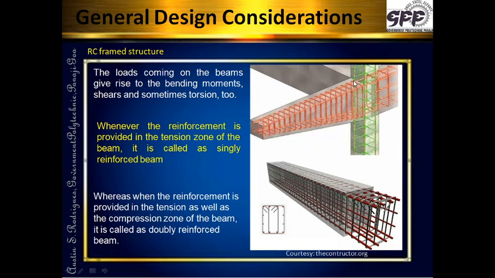So whenever we are providing the steel on the top as well as at the bottom, it is a doubly reinforced beam. Similarly over here we find that there is steel provided on the top as well as the bottom. As we see over here, steel is provided as circular dots at the top as well as bottom. This is a doubly reinforced beam. So we have two types of beams: a singly reinforced beam and a doubly reinforced beam.